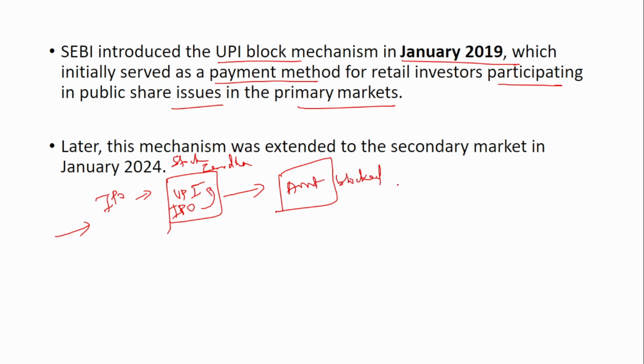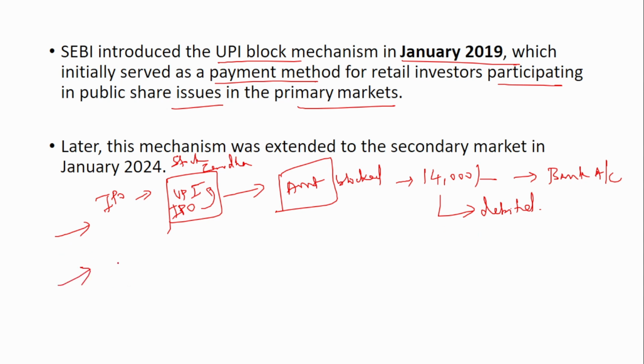Say the IPO is for some 14,000. Then this 14,000 will be blocked in your bank account. Suppose you get this IPO allotted, then only that time will it be debited. Until then, it will not be debited and it will be present in your bank account. You will still be earning the savings interest amount.